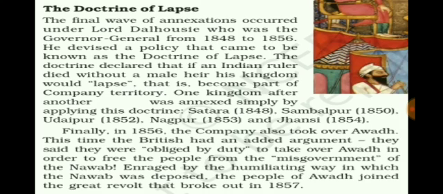Under this doctrine, any Indian king who didn't have a natural male heir had to give away his territory to the Britishers. With this policy, the company took control over Satara, Sambalpur, Udaipur and Jhansi.